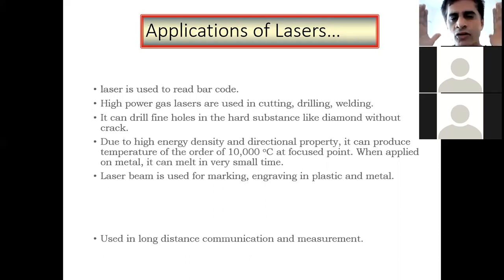Yes. What are the basic properties? Monochromaticity, directionality, and coherence. Based on this we can say there are different types of applications in medical purposes, defense purposes, different types of industrial or material processing purposes, as well as in daily uses.